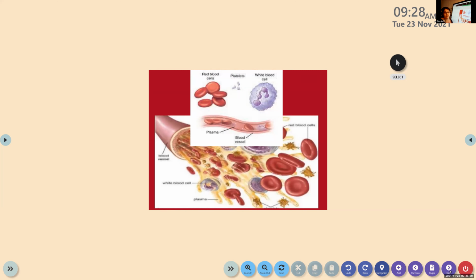Another thing, white blood cells. White blood cells are mainly used for fighting against germs. For example, when the COVID virus enters your body, the white blood cells will fight and try to put the virus out of your body, or kill it. When you take the COVID vaccination, we are injecting a weak virus.